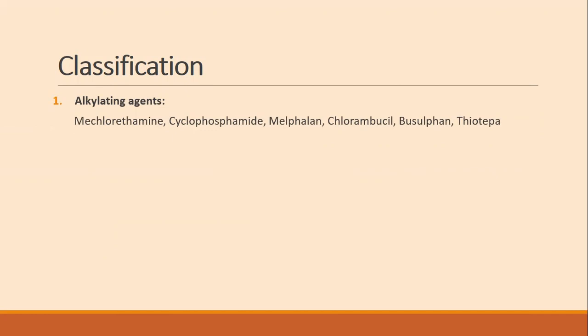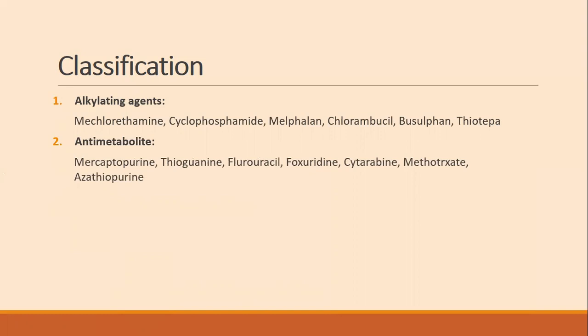The second category is antimetabolites. The members falling into this category are mercaptopurine, thioguanine, fluorouracil, oxouridine, cytarabine, methotrexate, and azathioprine.